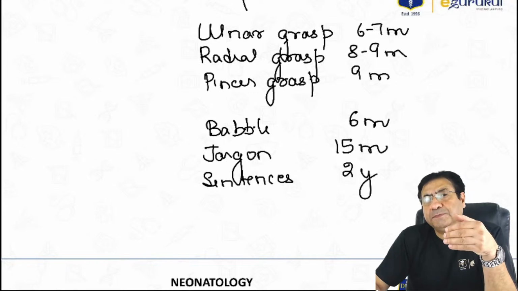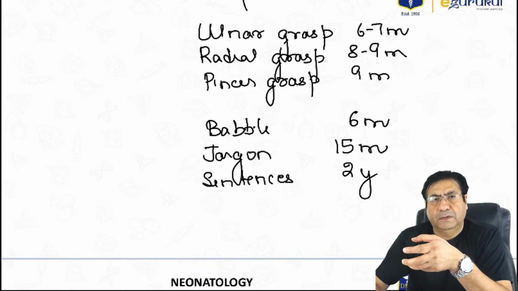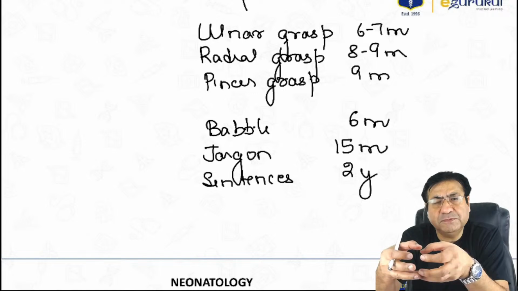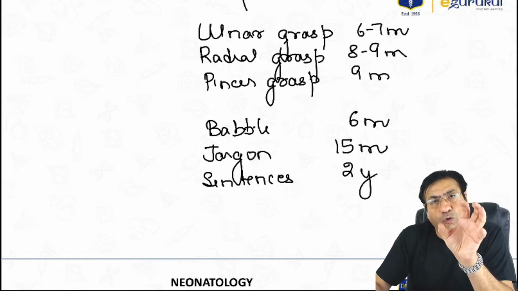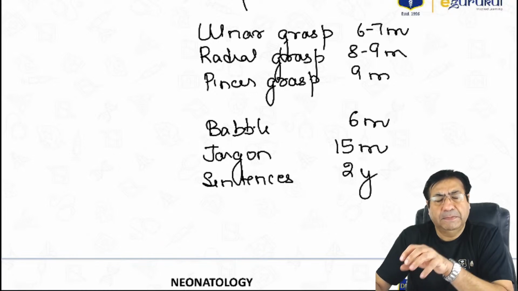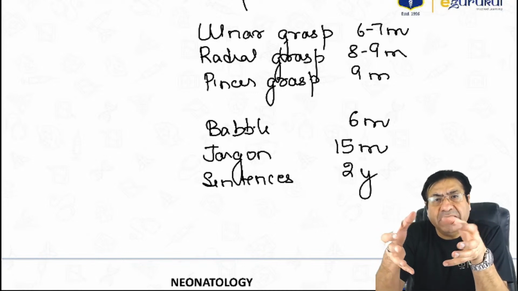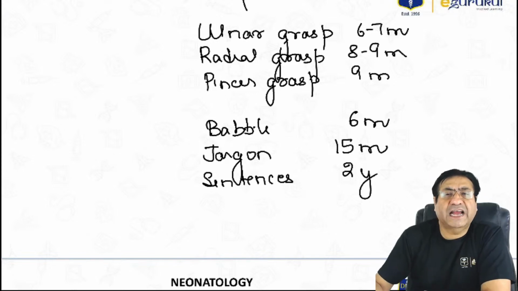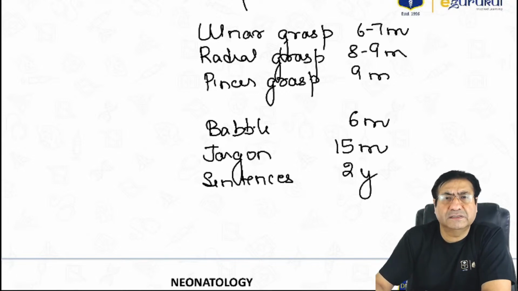In babbling, the child is speaking in monosyllables, and now the child is speaking the monosyllables fluently. He soon starts combining these monosyllables, ma, ba, da. So he babbles at the age of 6 months, but speaks in jargons later. In jargons, he knows some meaningful words, but he's still not able to combine the words into a sentence. When there is a combination of words but not in a sentence, we call it jargon. The child jargons at the age of 15 months, but speaks in sentences at the age of 2 years.